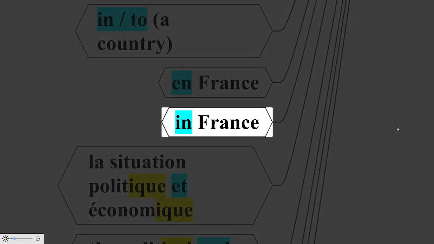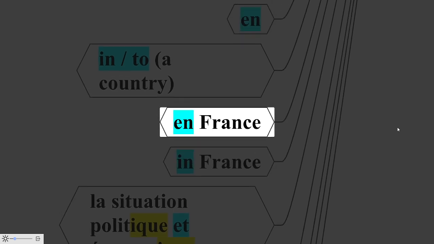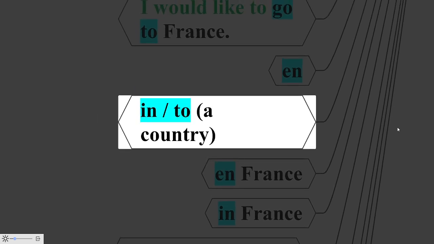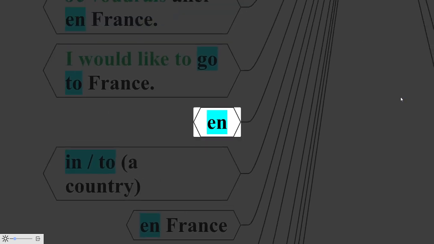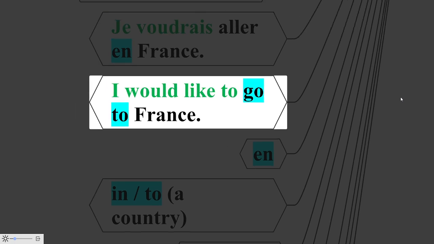In France, the preposition in can be said in French as en France. For instance, when you speak of a country, when you are in a country or going to a country, we use the same preposition en in French.